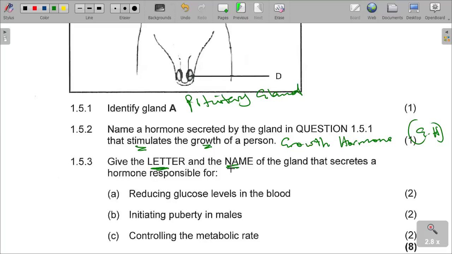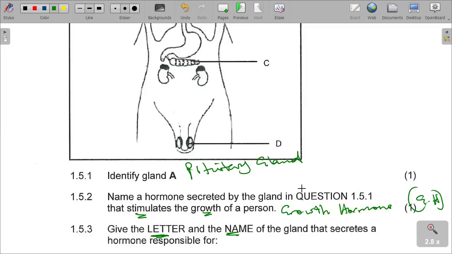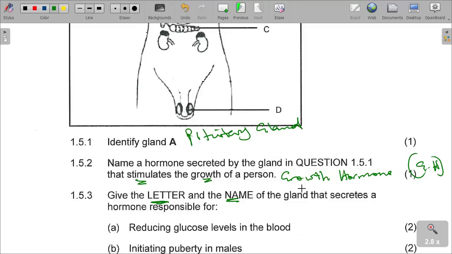So class, don't make the mistake of answering these questions but not being complete.